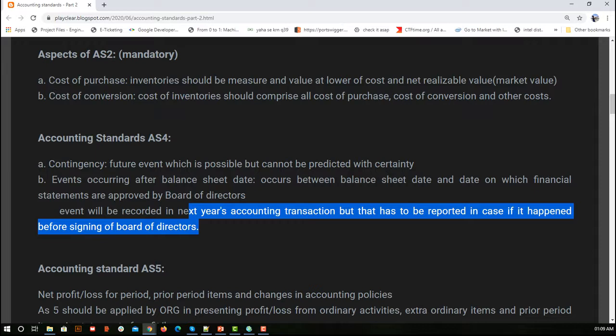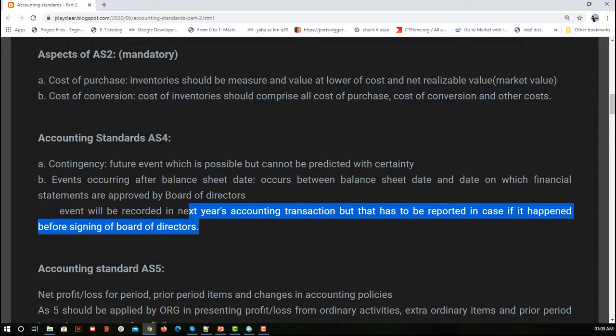You should not record the transaction because it was not part of the financial year for which you are submitting the balance sheet. But this COVID event, because of which you had some loss, you should disclose, saying this is what we have faced, while the transactions involved in it will be recorded in the next financial year, that is 2021-2022. I hope this is clear.